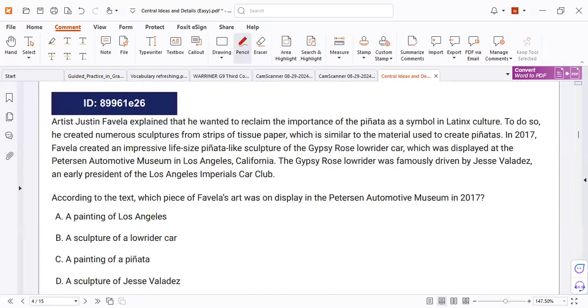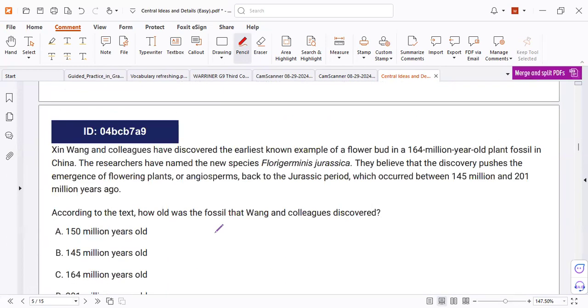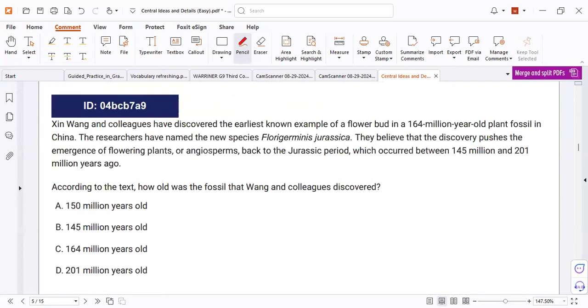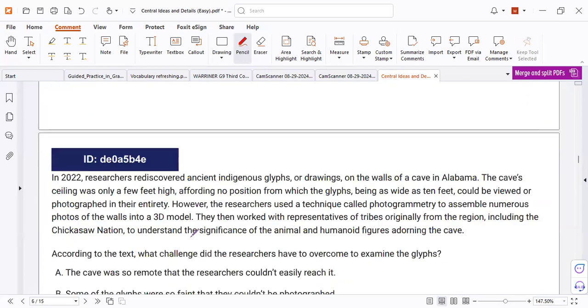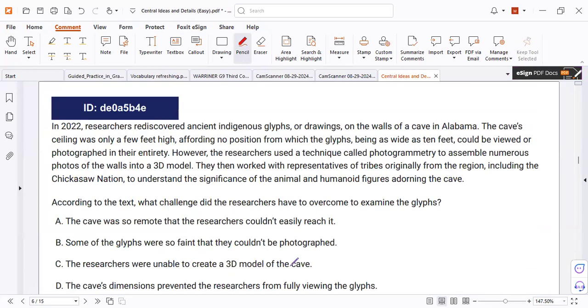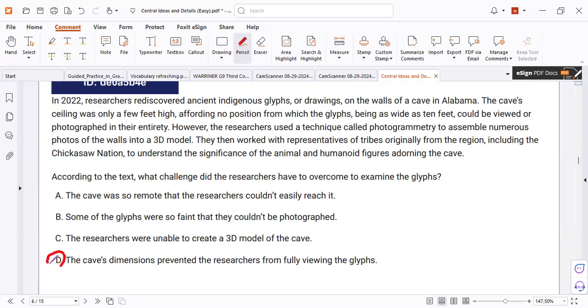Now next one. What's yours? This is B. Letter B, correct. Good job. Next. C. Letter C, brilliant. D. Letter D, magnificent. Correct.